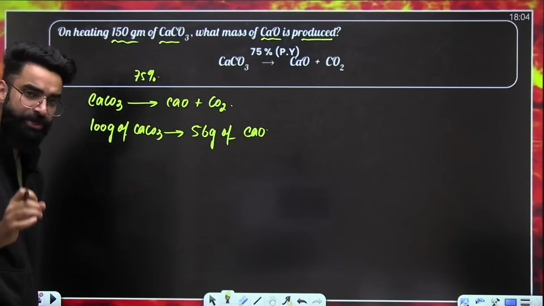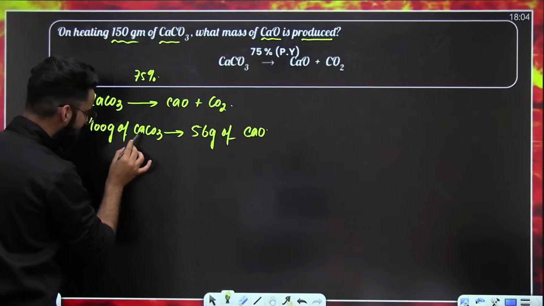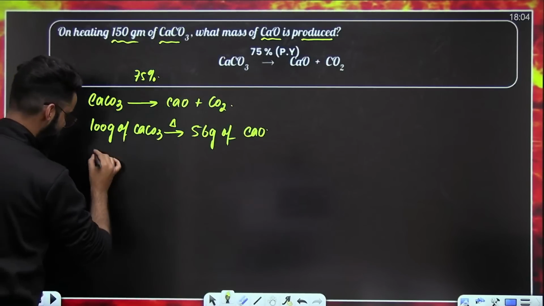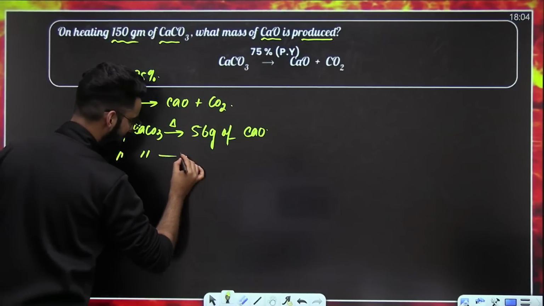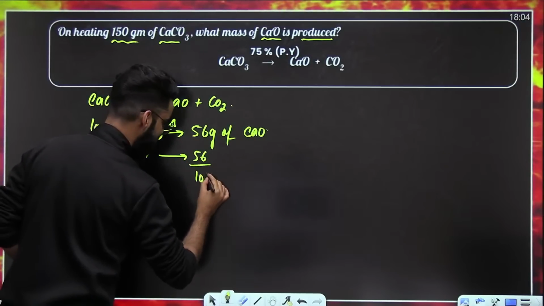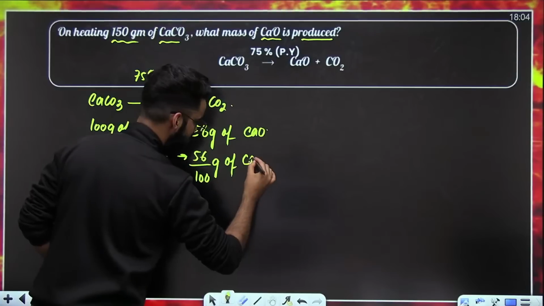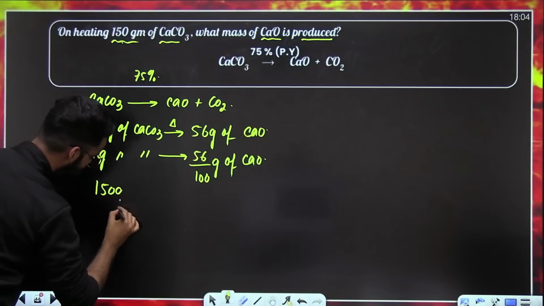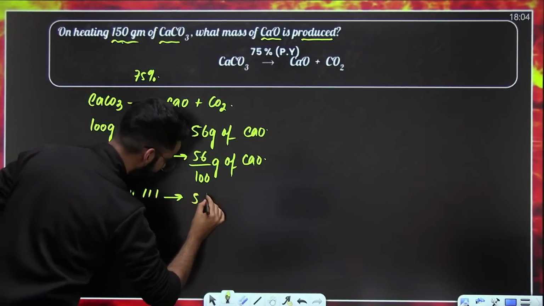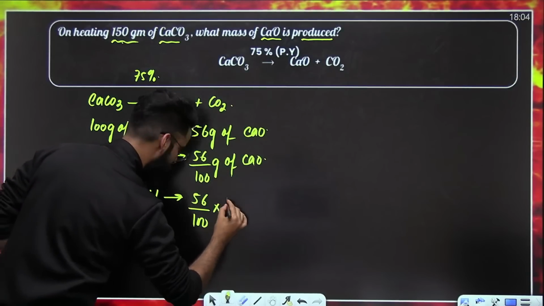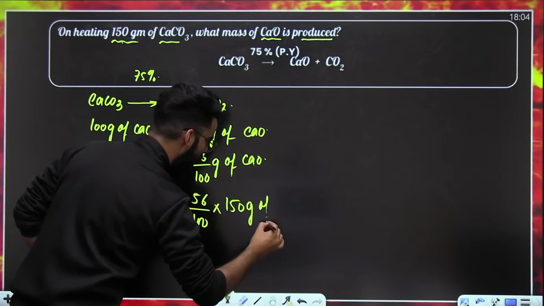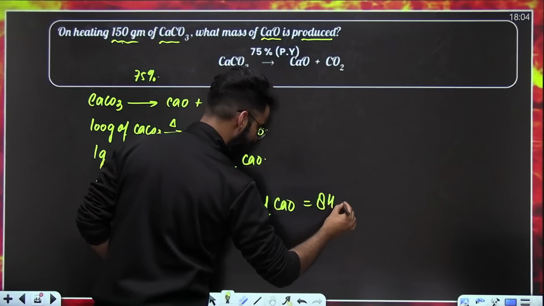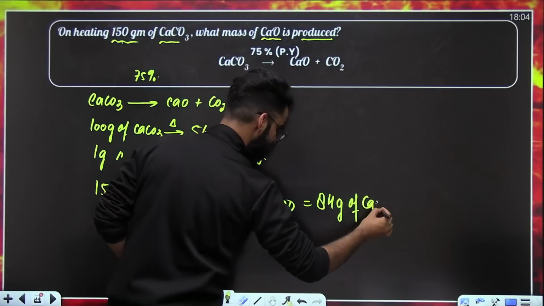Okay. So, as per the question is concerned, 100 grams of calcium carbonate upon heating should produce 56 grams of calcium oxide. So 1 gram of calcium carbonate upon heating should produce 56 divided by 100 grams of calcium oxide. Correct? That means 150 grams of calcium carbonate upon heating should produce 56 divided by 100 multiplied by 150 grams of calcium oxide. This value approximately will come out to be 84 grams.